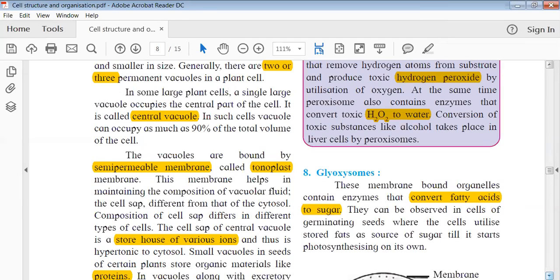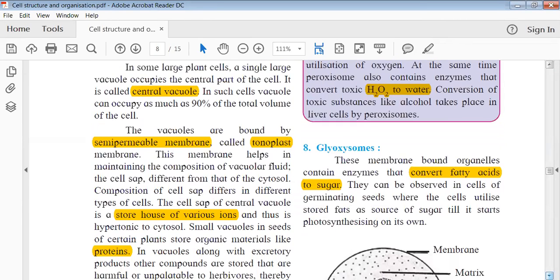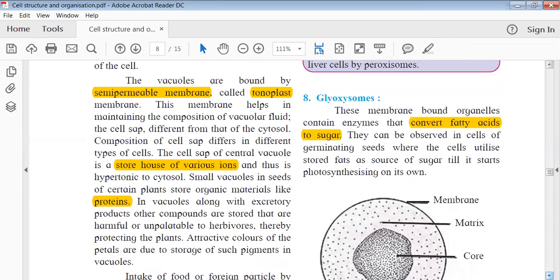What is meant by hypertonic? Hypertonic means more concentrated than the cytosol, and that's why it is called a storehouse for different components. It can be ions or any other macromolecules. A few examples were discussed. What other functions does it have? Small vacuoles in seeds store proteins. In some cases the vacuoles are excretory in function, so they help in the excretion of different molecules or elements from the cells.